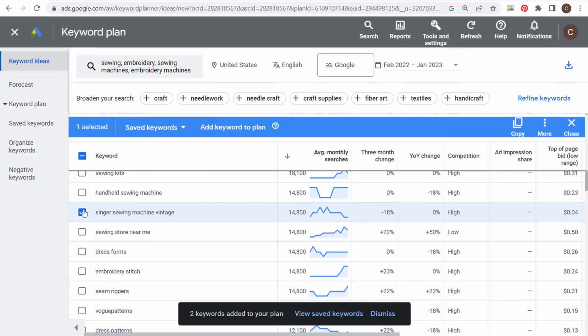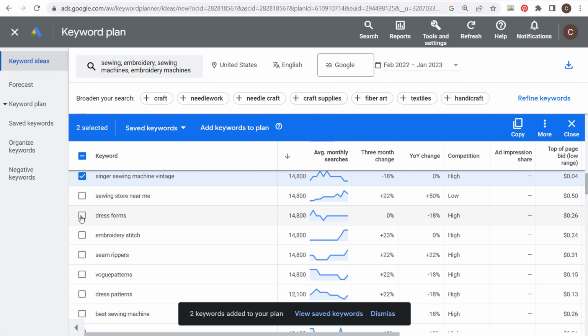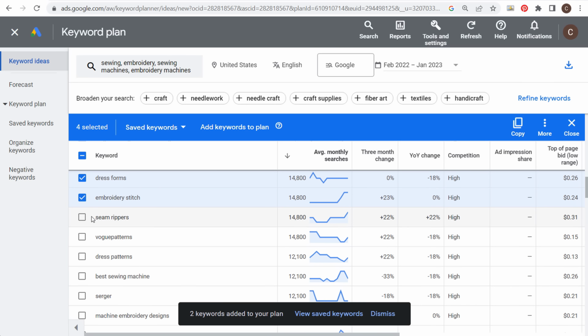So vintage Singer sewing machine, handheld sewing machine, dress forms. This is potentially a blog post that we can create for different types of dress forms, embroidery stitch. See, now here's where we start to get seam rippers. I'm not really sure what that is, but we'll add this.